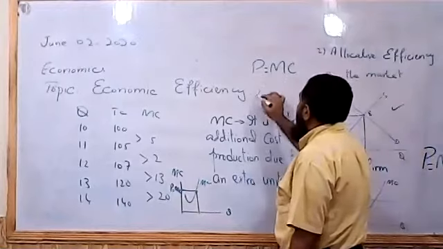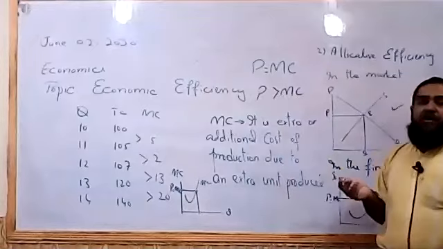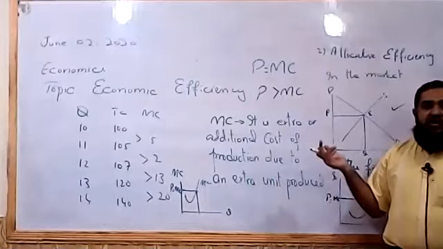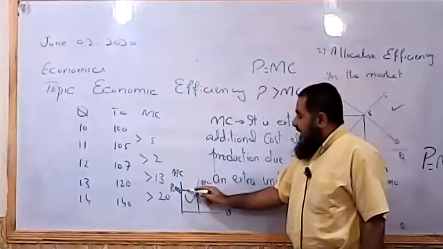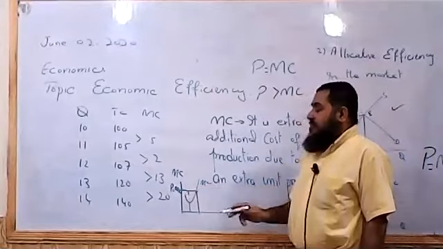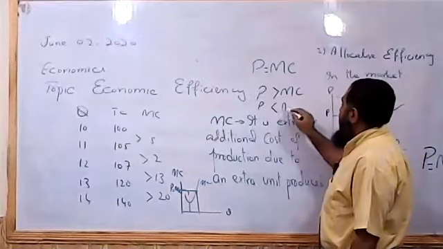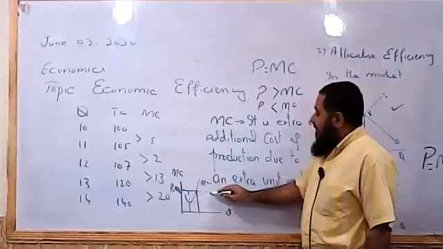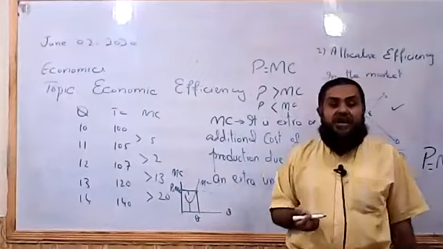Suppose price is greater than marginal cost, like the firm is selling a product at a price which is higher than its marginal cost of production, then what happens? The firm will produce an extra unit because it gives an extra profit. Additional profit, or marginal profit, is there. The firm will go on producing. At this level, price is higher than the marginal cost, so the firm will produce another unit. And if price is lower than marginal cost, like above this output level, now the price will be lower and marginal cost will be higher.